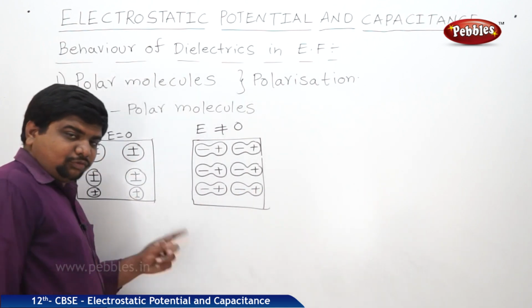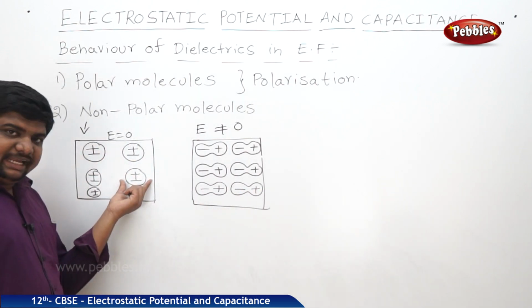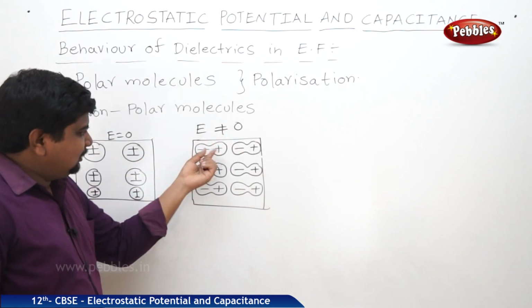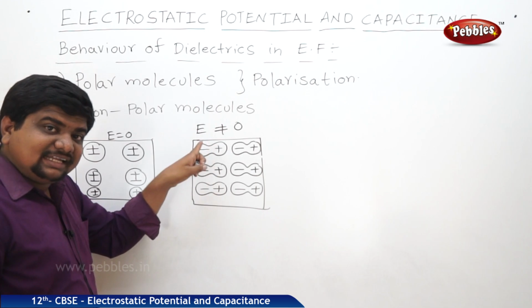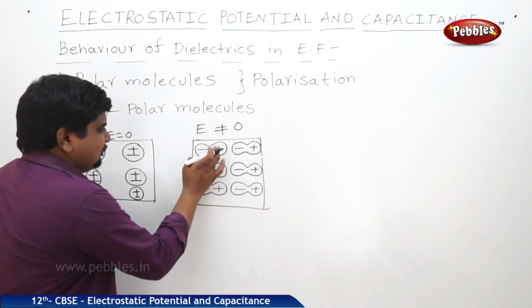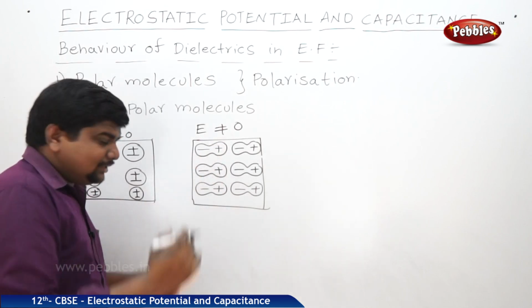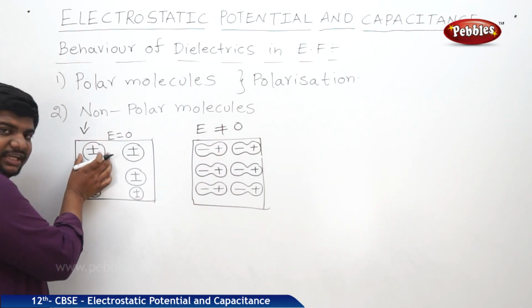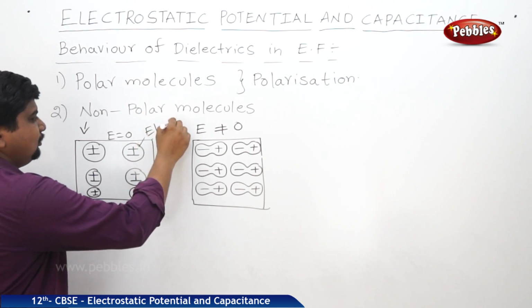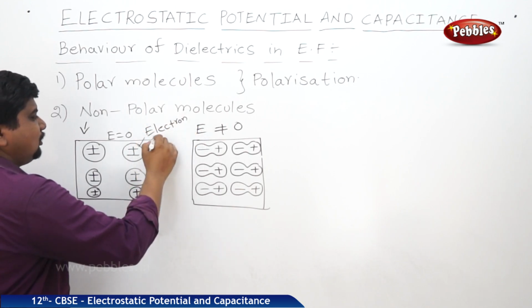What we can say here is that positive and negative coincide with each other. Whenever the field is applied, the negative charges are displaced from the bonding. Like this, the charge carriers are separated. When these charge carriers are united like this, it is called an electron cloud.